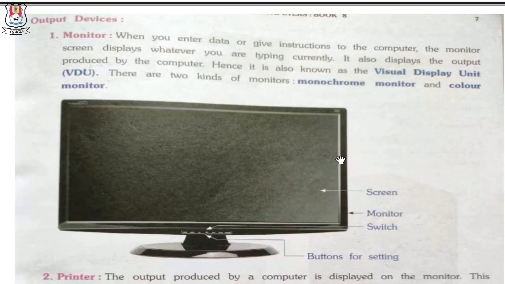Output device. Number 1, monitor. When you enter data or give instructions to the computer, the monitor screen displays whatever you are typing currently. It also displays the output produced by the computer, hence it is also known as the visual display unit, in short VDU. There are two kinds of monitors, monochrome and color monitor.